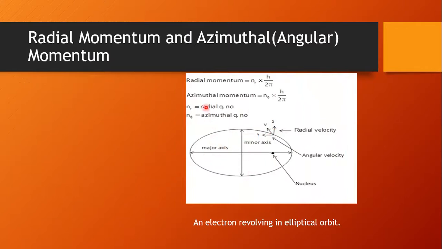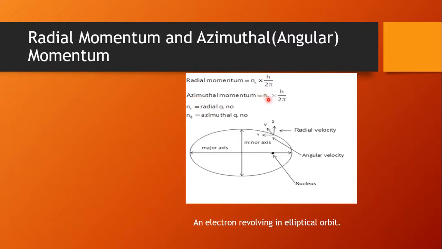Now here the radial momentum is due to radial velocity, which is equal to an integral multiple of h upon 2 pi. So nr is taken here. The integer value is what here? nr. nr is the radial quantum number. The subscript r represents the radial quantum number. And the azimuthal quantum number is given by n phi.